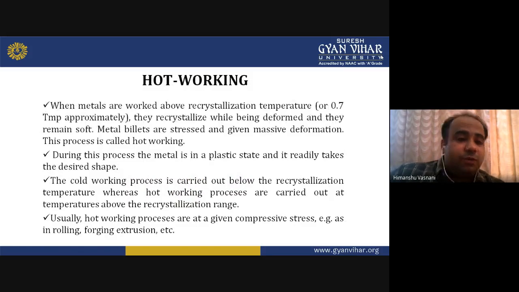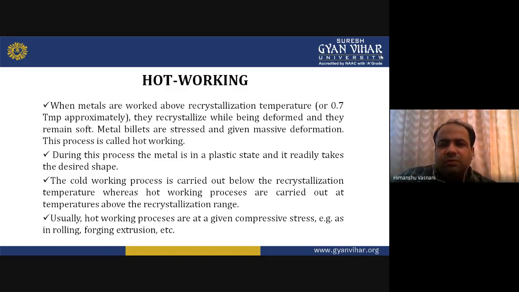Then we go to hot working. This is also a process that is used in the workshop, and it is more commonly used. You have heard about various processes like extrusion, forging, and tube drawing.